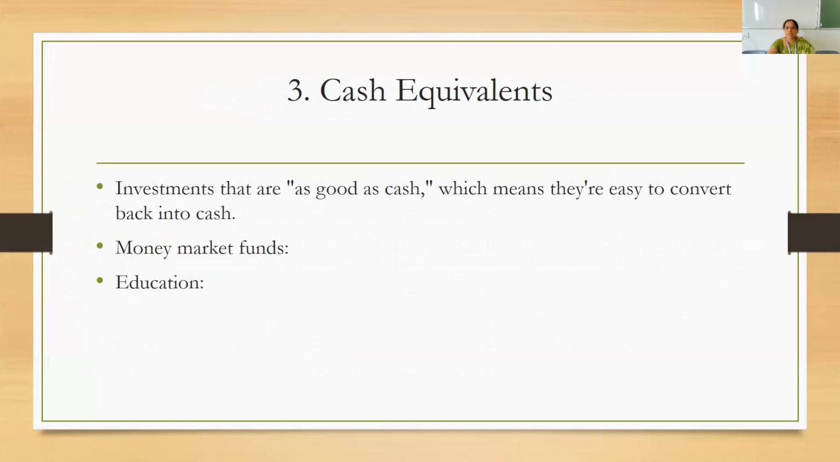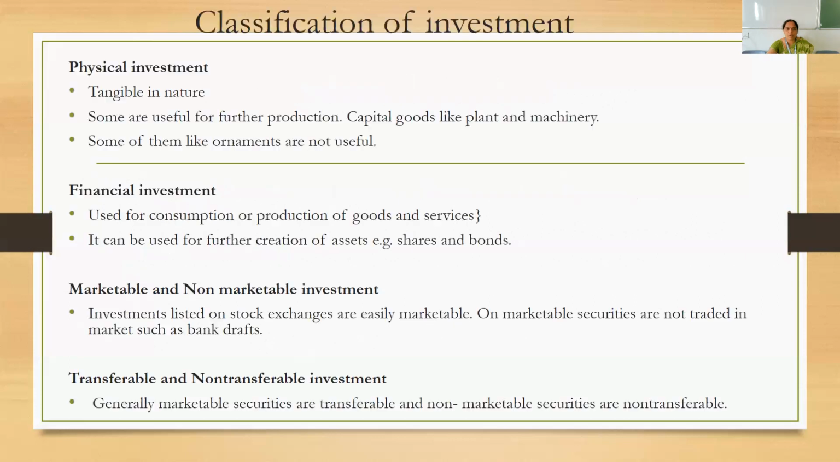The third kind of investment that an individual could make is cash equivalents. That means investment that is as good as cash, that could be easily converted to cash, is called cash equivalents. For example, your money market funds, or it could be investment in your education. You're spending on education to get your returns, that is, in order to get a job, or in order to get into a business, so that you are going to make money. This investment is not seen, there's no physical evidence for it, but you are going to get money out of it. Or it could be money market funds or capital markets in which you are investing.